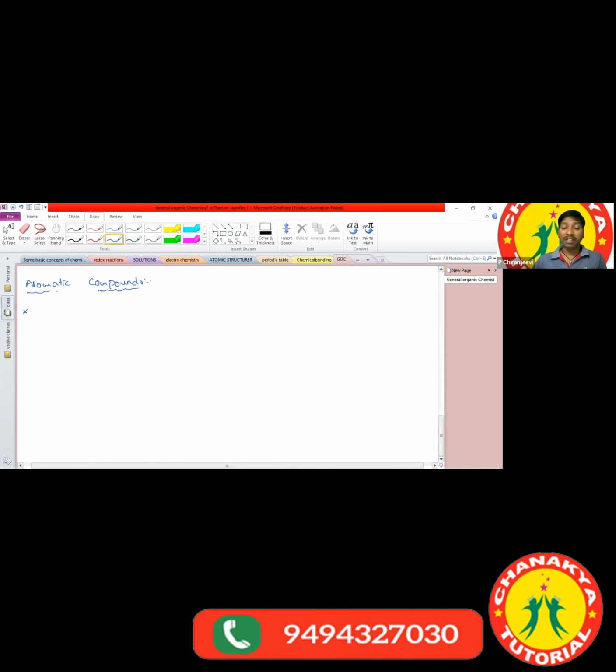Sir, what are the characteristic properties of aromatic compounds? To exhibit aromaticity, a compound has to follow three rules. What is the first rule? The compound has to be a planar structure. The second rule is that the compound has to have conjugation.